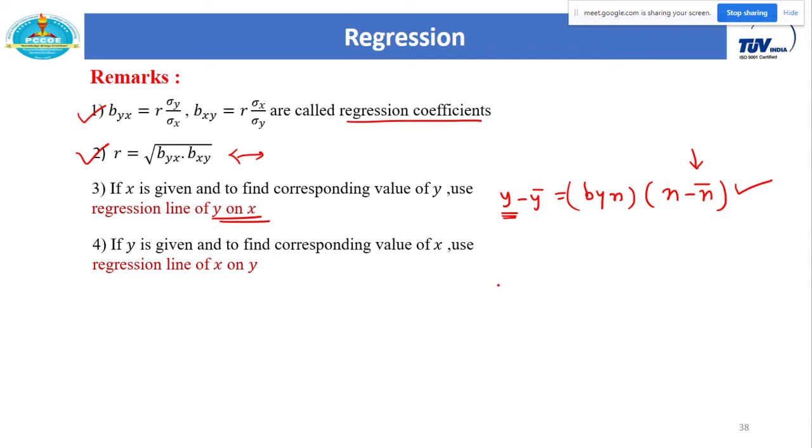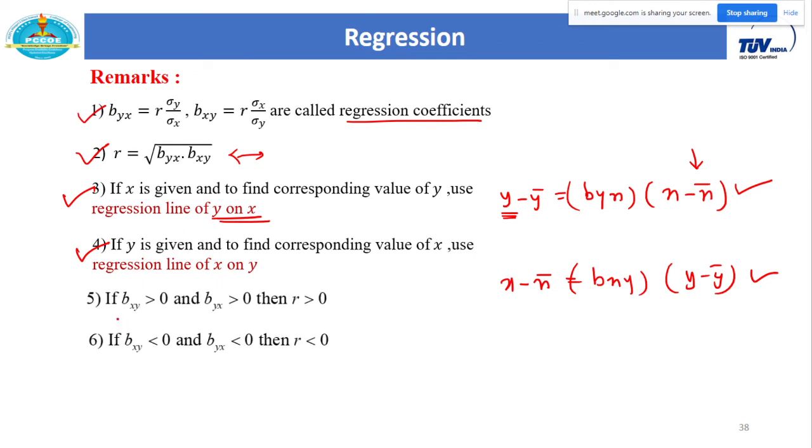And if I want to calculate x for a given y, then we have to use the second formula. So regression line y on x is useful to calculate the value of y. Similarly, regression line x on y is useful to calculate the value of x. So remember these two important definitions.